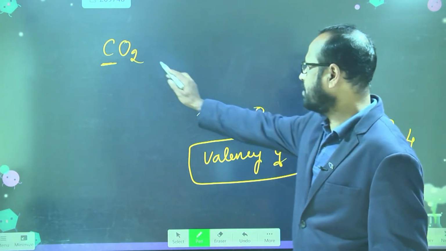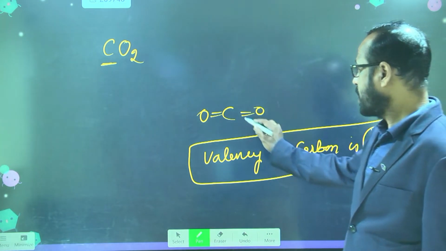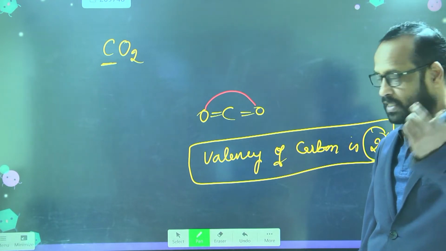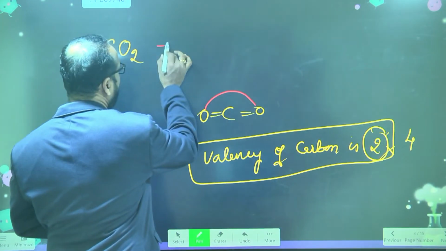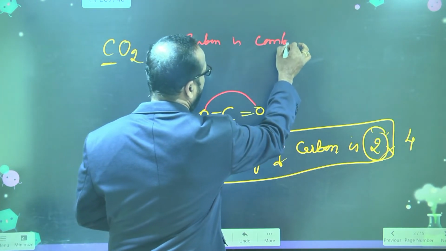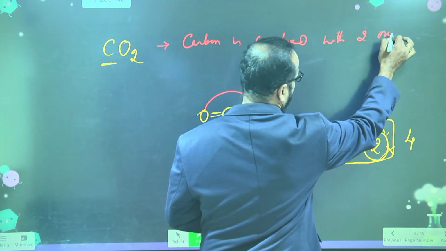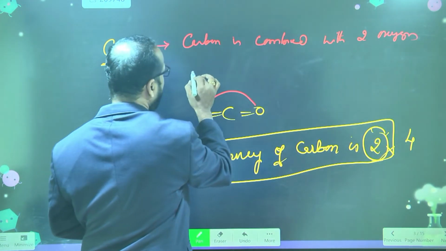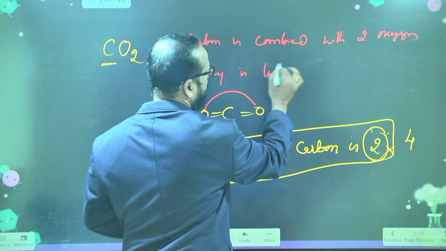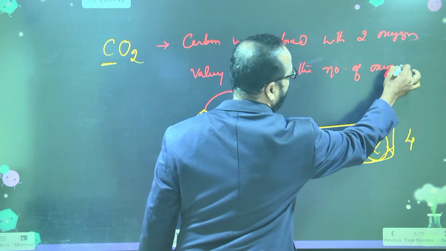Now in the next slide you see, carbon is combining with how many oxygens? 2. But here we say that valency is twice the number of oxygen atoms.